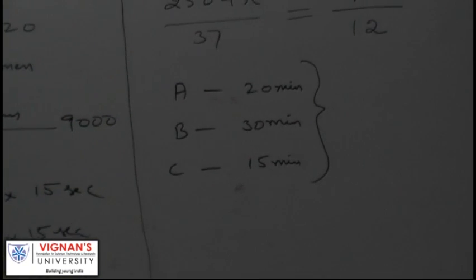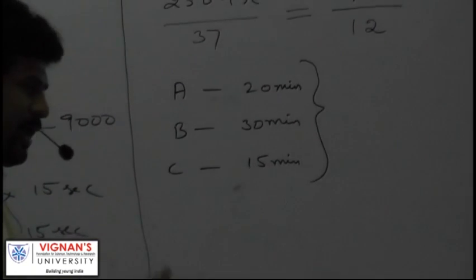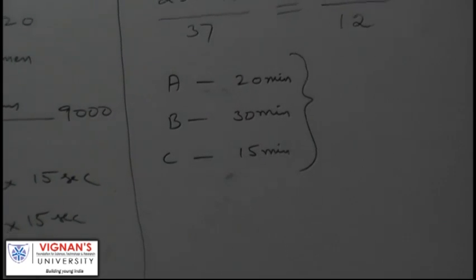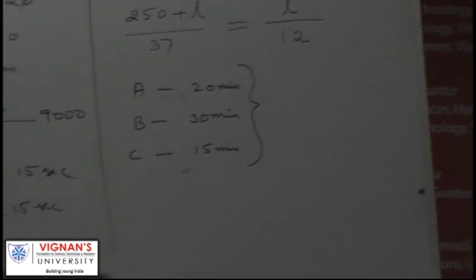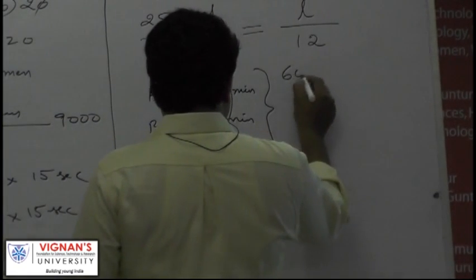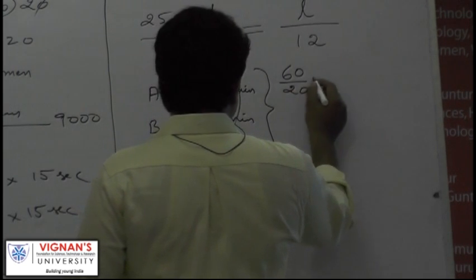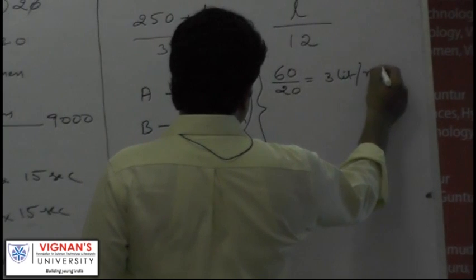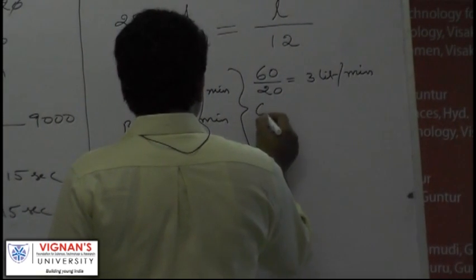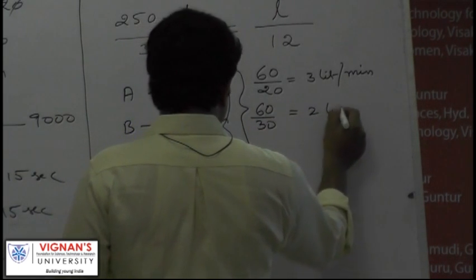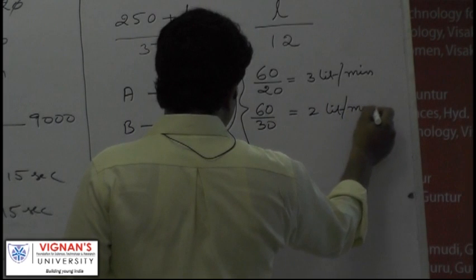And 15, 60. Let us suppose tank capacity is 60 liters. So A alone can fill 60 liters in what time? 20 minutes. So 60 by 20, it fills at the rate of 3 liters per minute. Now B alone can fill 60 liters in 30 minutes, so its capacity is 2 liters per minute.